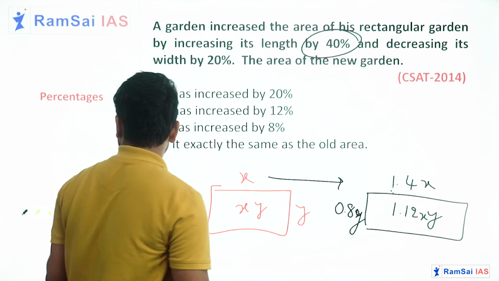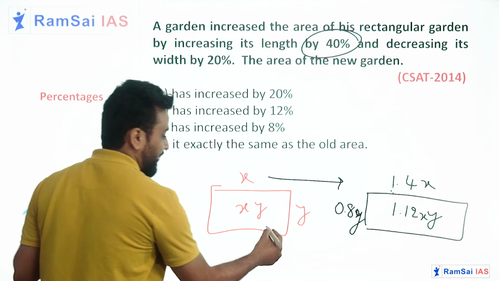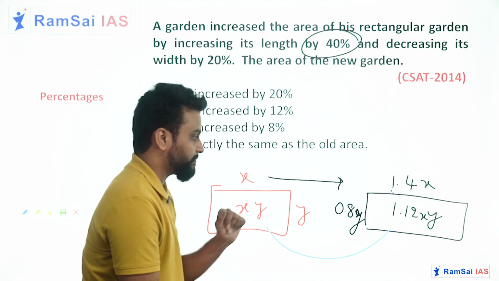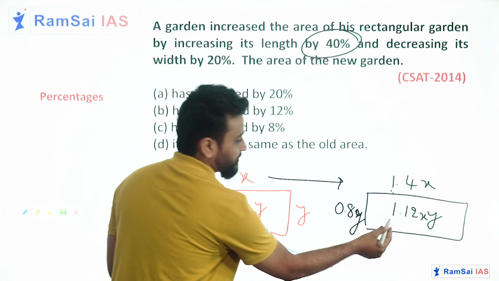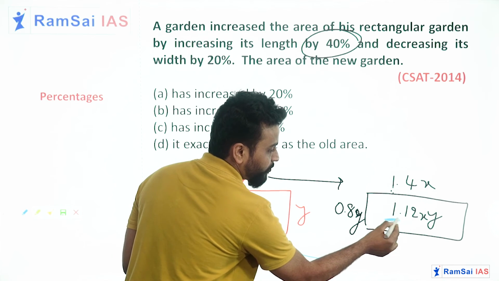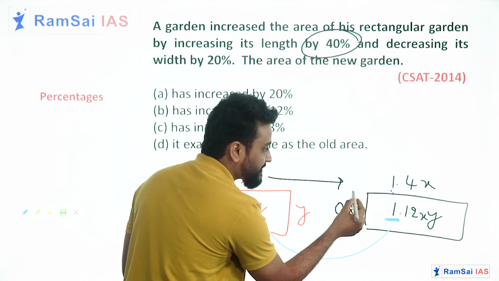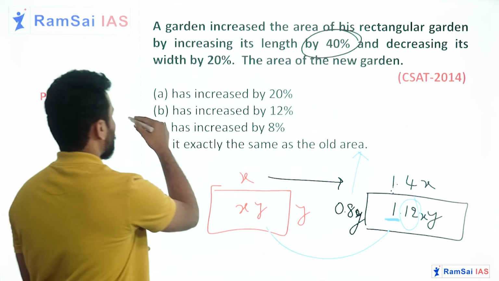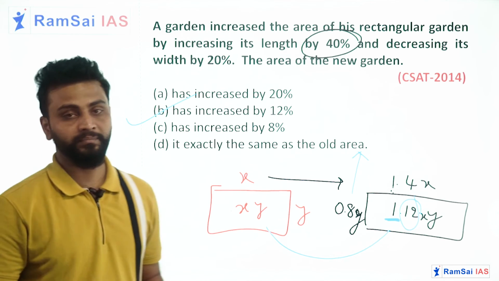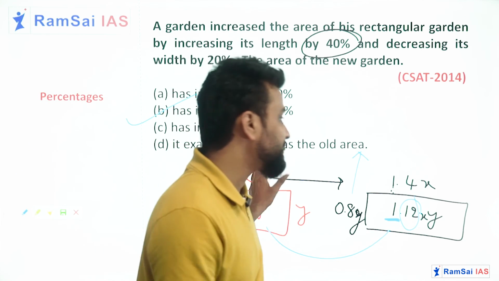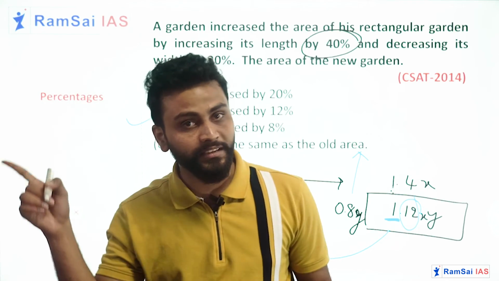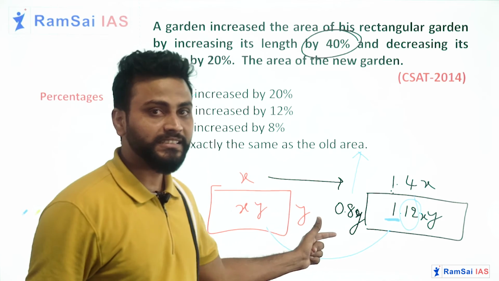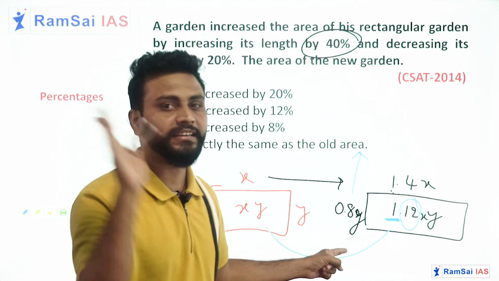So if you compare the initial original garden and the final new garden, how much did it increase? If you see the number 1 before the point, it means it is increased. 12% increased. So you will go with option B. Don't worry if you don't understand this solution, go back to the second video, watch it, get a clear idea, come back, and you will solve it in hardly 10 seconds.